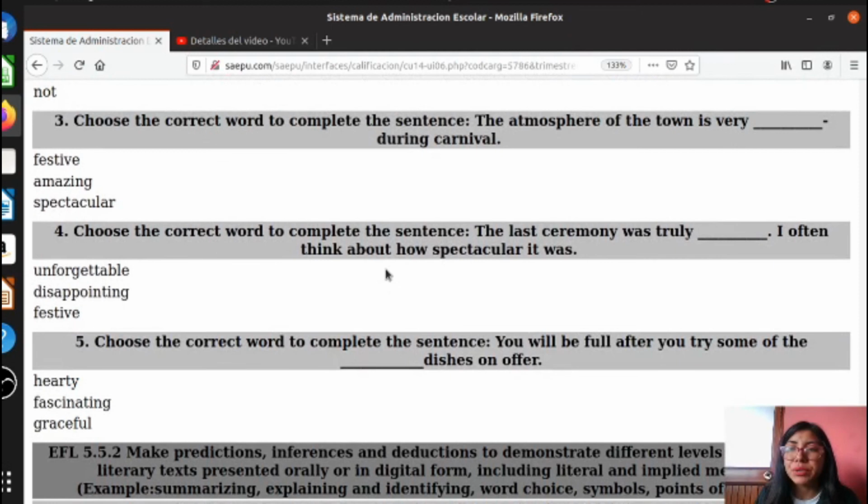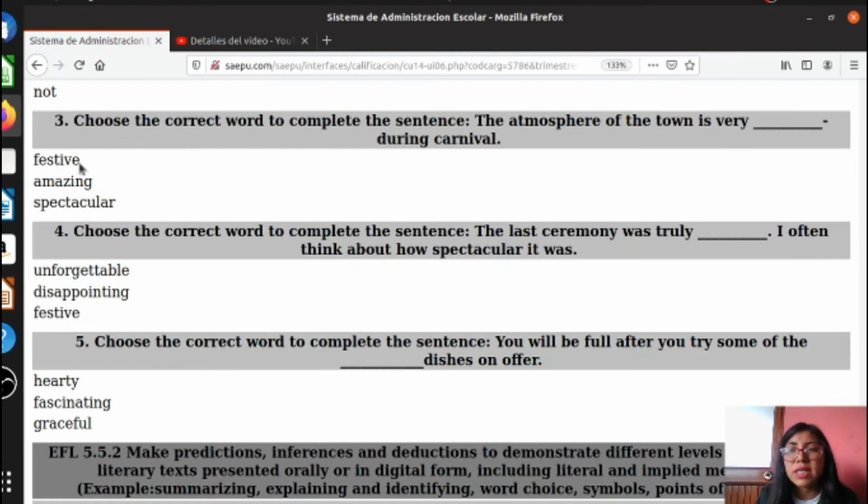Okay, we are going to read the number 3. Choose the correct word to complete the sentence. The atmosphere of the town is very during carnival. Okay, here we have to identify the word related to the vocabulary of the unit. Okay, pay attention. Festive, amazing, or spectacular.